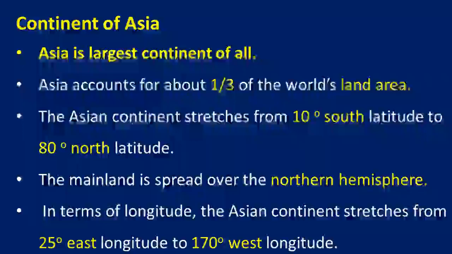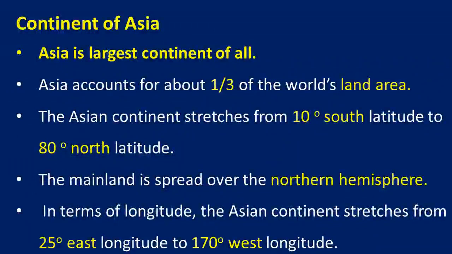Now let us see about the Asian continent. It's the largest continent of all, and about one third of the world's land is here only. If we see it latitude wise, as you have already studied in the earlier chapter about latitudes and longitudes, it is from the 10th degree of southern latitude to the 80th degree of northern latitude. This means the mainland of Asia is in the northern hemisphere only. We can see very little in the southern hemisphere.